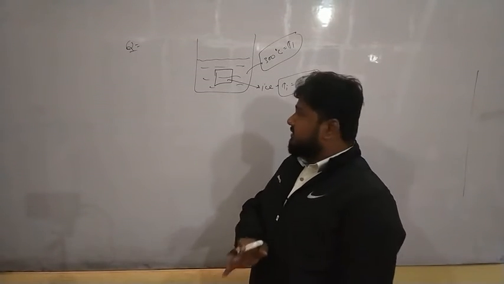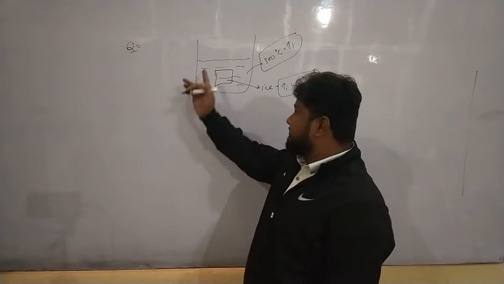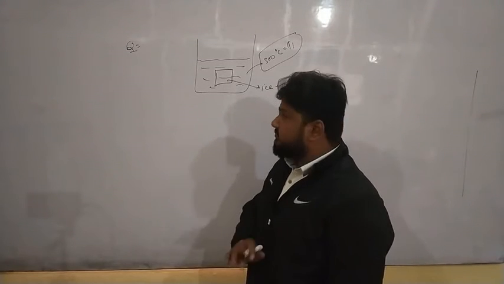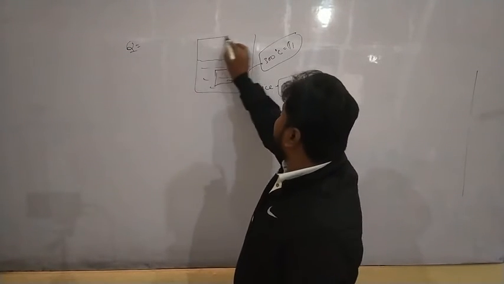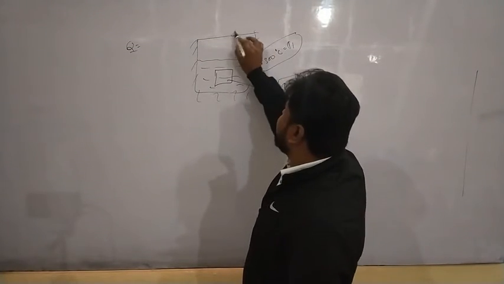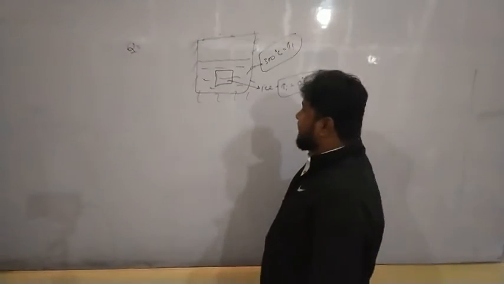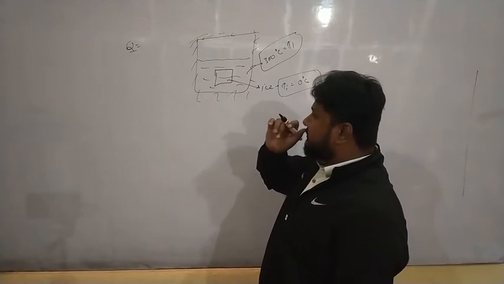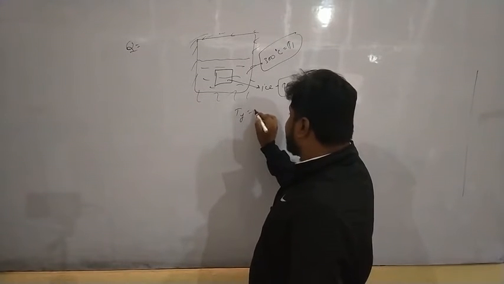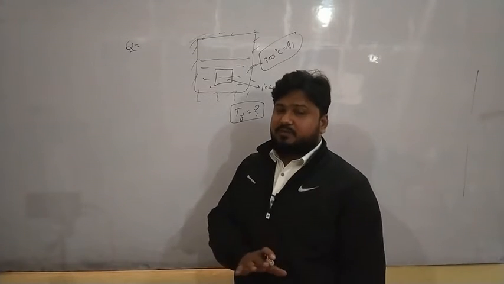Let's consider that the transfer of heat will take place between the water and the ice block only, or we can say that we will provide an adiabatic coating over this mixture so that heat should not be transferred outside. So the question is, what would be the final temperature of the mixture?